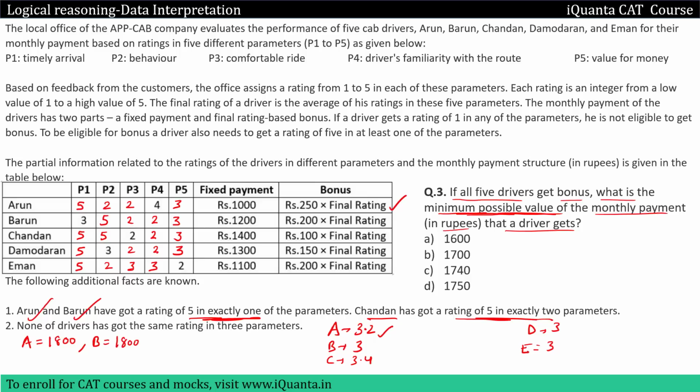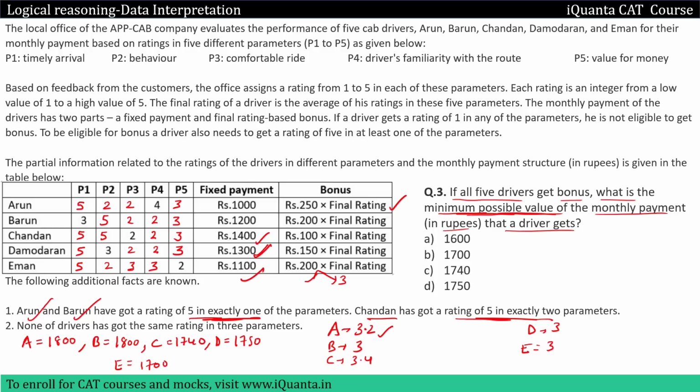Okay. Then for C, we have 1400 plus 100 into final rating of C is 3.4. So 3.4 into 100 is 340. 340 plus 1400 will give us 1740. Okay. Let's calculate for D now. So for D, we have 1300 fixed payment plus the bonus. So 150 into final rating of D is 3. So 150 into 3 will be 450. 450 plus 1300, which gives us 1750. And at last we have E. For that we have 1100 plus 200 into final rating of E is 3. So 200 into 3 is 600. 600 plus 1100, 1700. Okay.